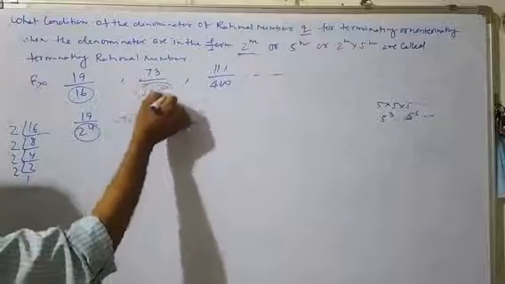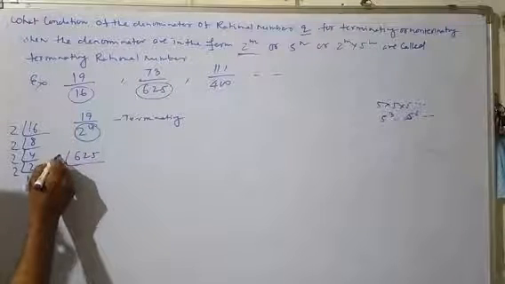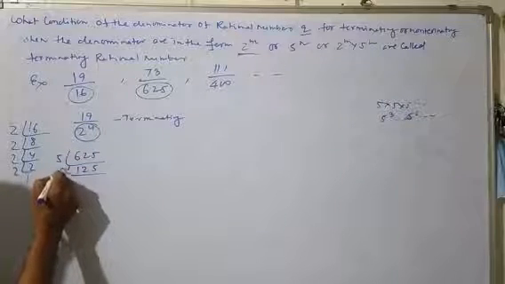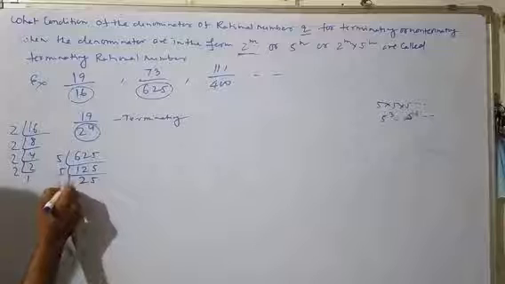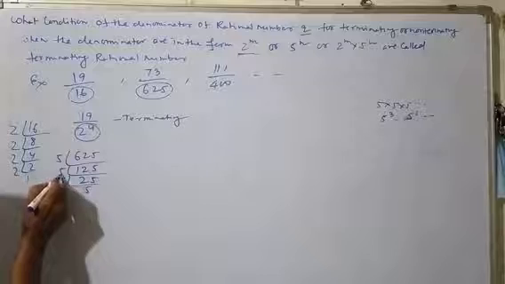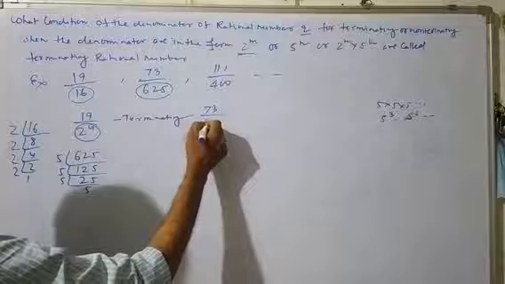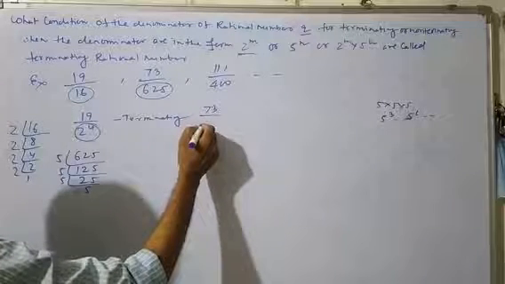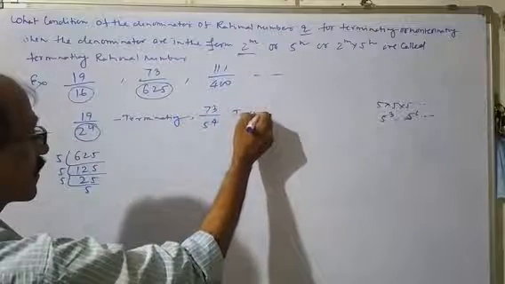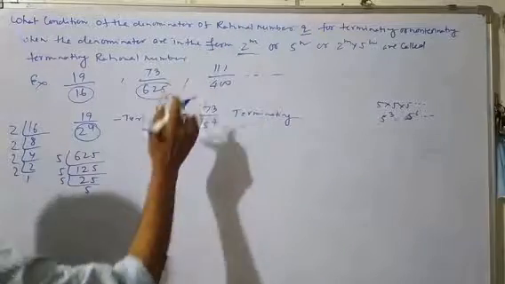Similarly, the next number is 73 upon 625. To find the prime factorization of 625, divide by 5: 5 fives are 25, and again divided by 5, 5 fives are 25, 5 fives are 25. Here 5 appears 1 time, 2 times, 3 times, 4 times. We can write 73 upon 625, where the denominator is in the form 5 to the power 4. So these are terminating.